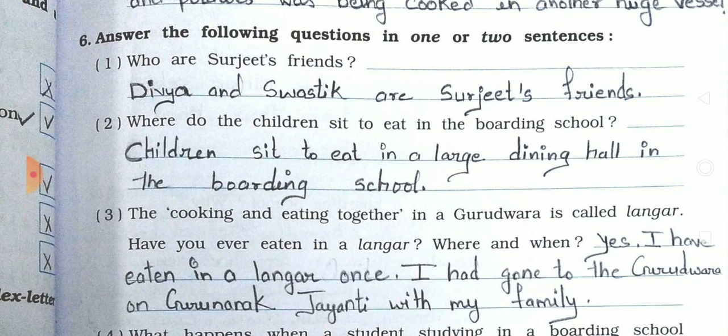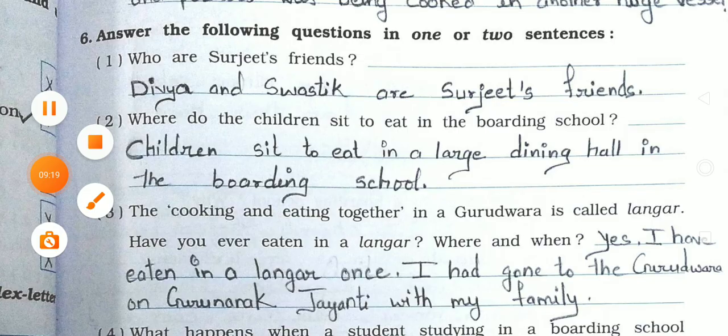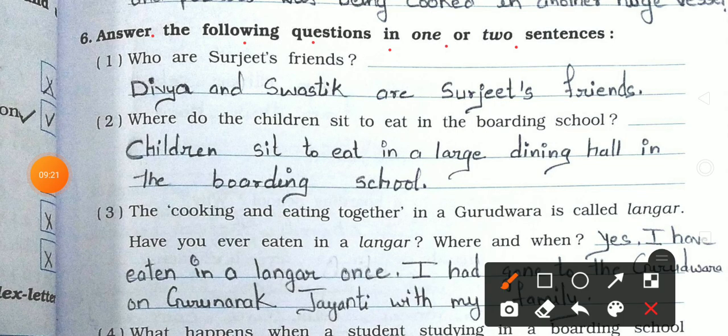After this, here are the short questions. Answer the following questions in 1 or 2 sentences. First one, who are Sujit's friends? Divya and Swastik are Sujit's friends. Second, where do the children sit to eat in the boarding school? Answer is, children sit to eat in a large dining hall in the boarding school.